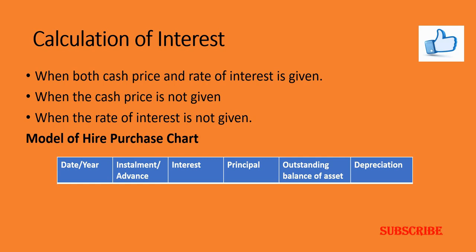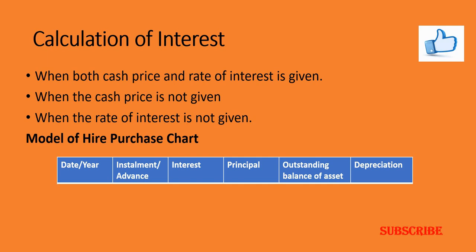Say for example, if 11,000 is the last installment and the rate of interest is 10%, then 11,000 into 10 divided by 110 you should do. Why? Because, as told previously, the installment is usually inclusive of the interest.